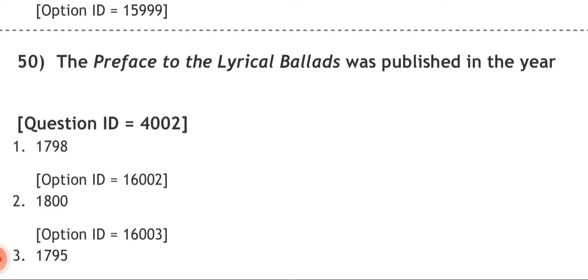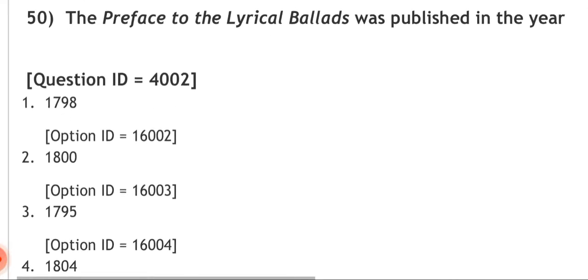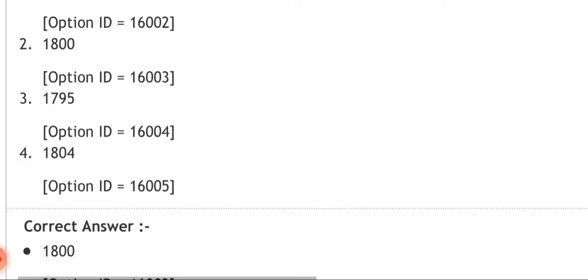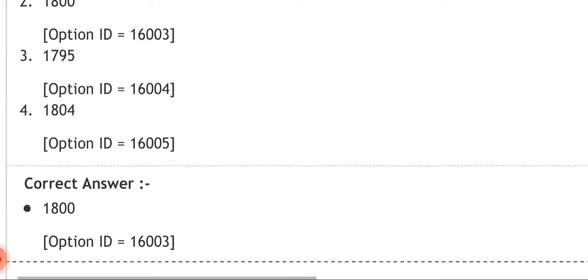Number one question. The preface to the Lyrical Ballads was published in the year. Four options are given: 1798, 1800, 1795, and 1804. These kinds of questions are often repeated. That's why I request you to at least know the important books, collections of poetry, drama, novels, and their publication years. So what will be the correct answer? The correct answer is 1800. Now let's go to the next question.